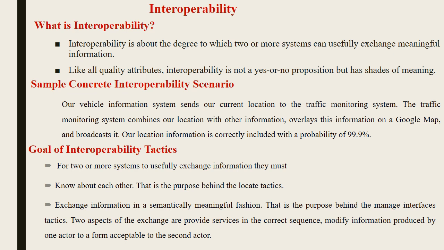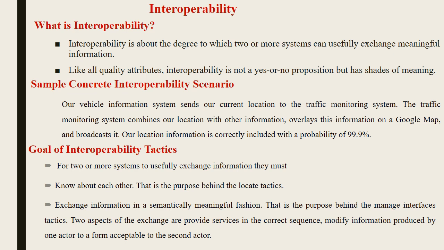Okay, interoperability. What is interoperability? It is about working with two or more systems which exchange information among them. Like other quality attributes, interoperability is not a yes/no proposition. It is going to share information. Meaningful information is going to be shared between two or three systems. A sample interoperability scenario is a vehicle information system sending the current location to the traffic monitoring system.